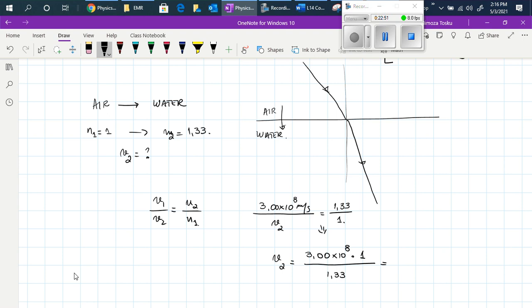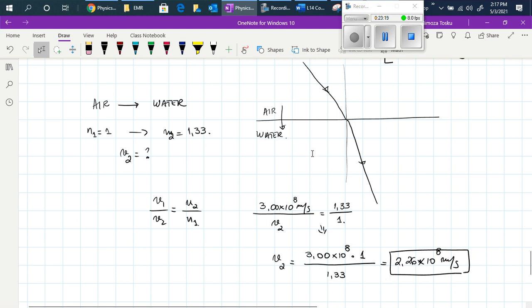When you use your calculator, 3.0 times 10 to the power of 8 divided by 1.33 is 2.26 times 10 to the power of 8 meters per second. And this will be the speed at which the light will travel in water with an index of refraction of 1.33.